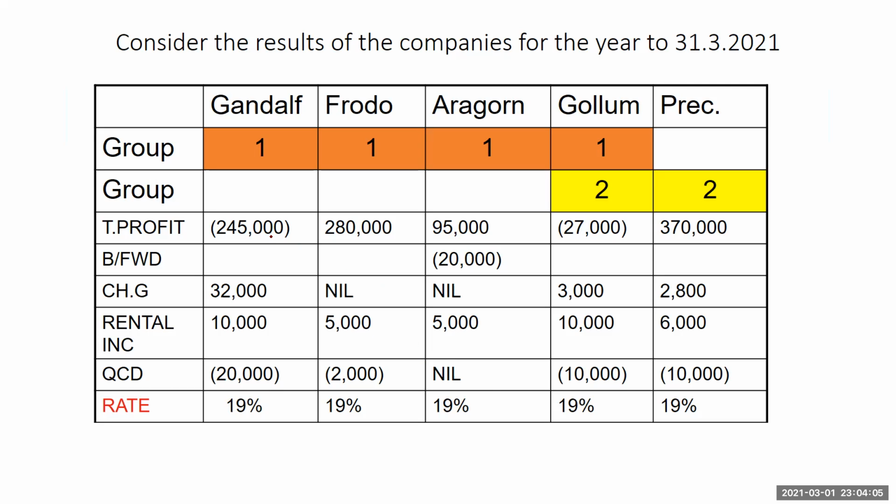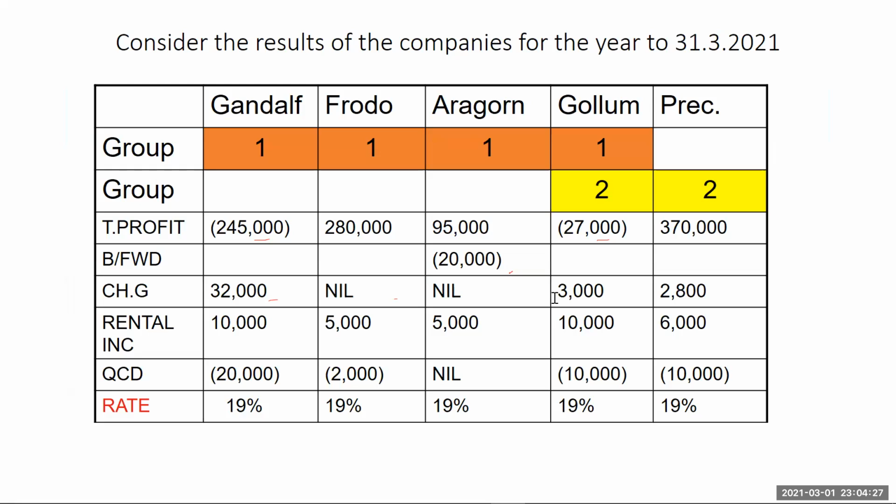So Gandalf has 245 loss. Golom has 27,000 loss. The rest have profits. The loss brought forward is only Aragon, 20,000. Nobody has any other loss brought forward. Chargeable gains is 32, nothing for Frodo and Aragon.